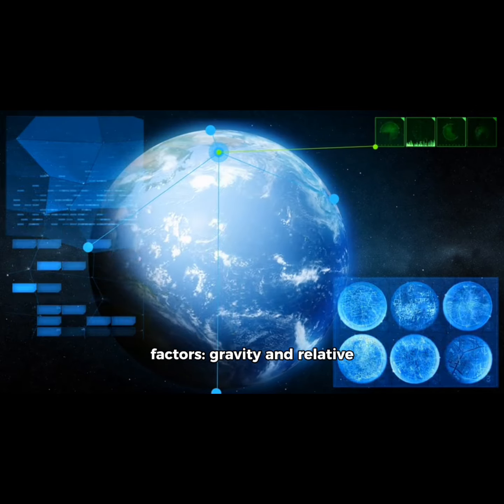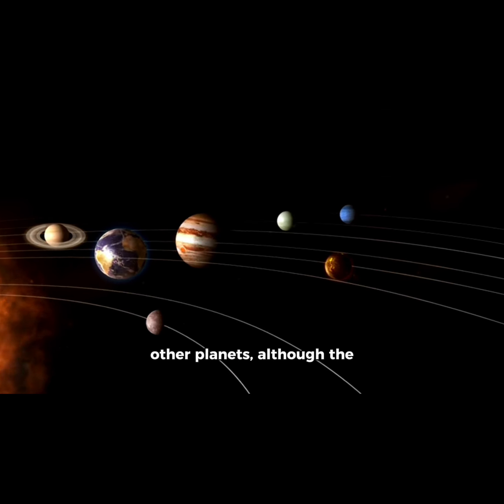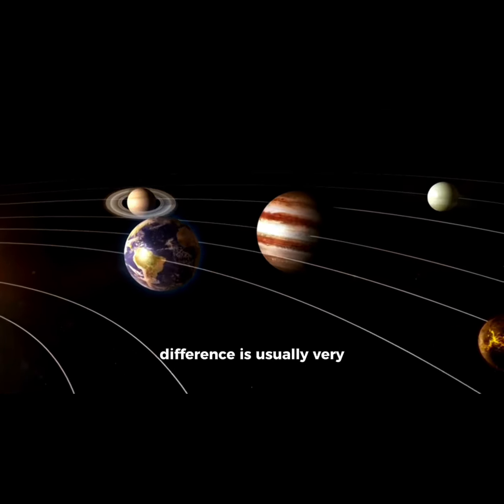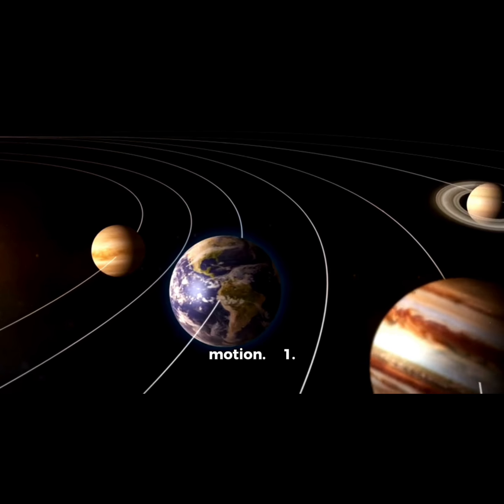Time does pass differently on other planets, although the difference is usually very small and depends on two main factors: gravity and relative motion.